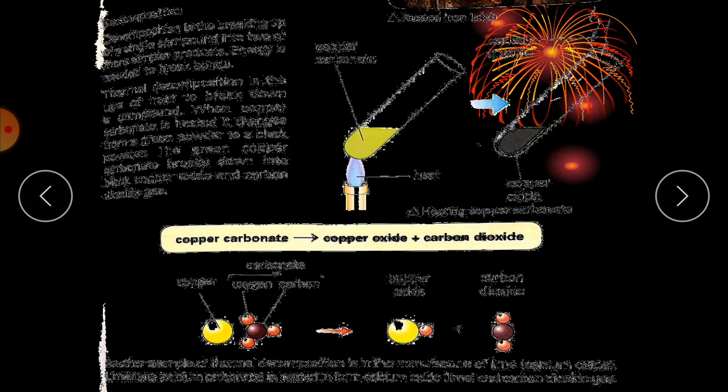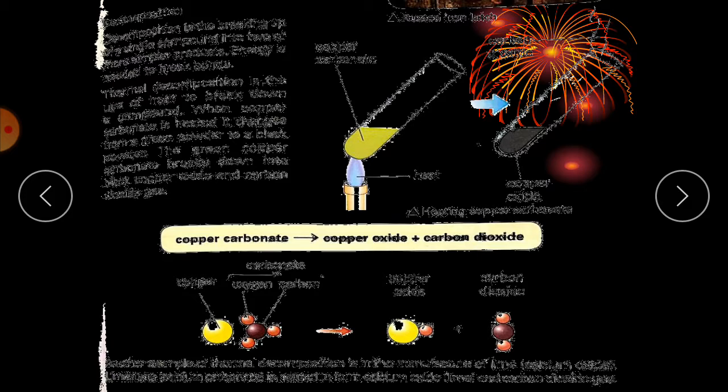Energy is needed to break bonds. Here you can see energy is applied to this chemical to break it down. This is a test tube, and this is a flame. When we apply heat, a form of energy, we can say heat energy is applied in this reaction. When we apply heat, what happens? This compound is broken down.